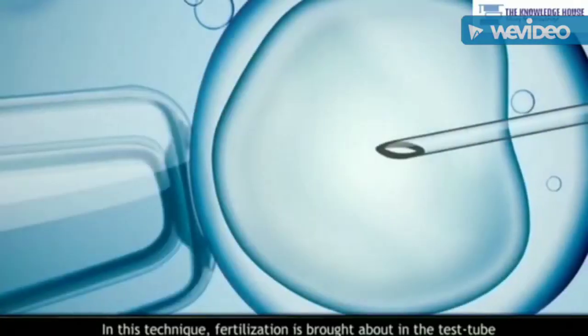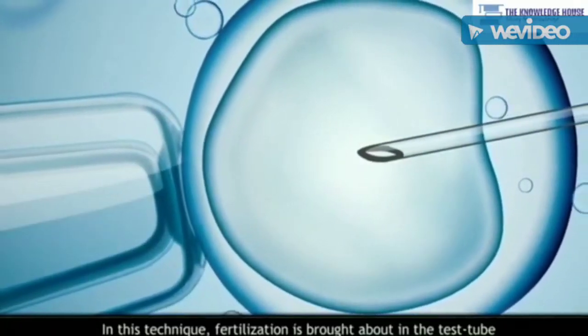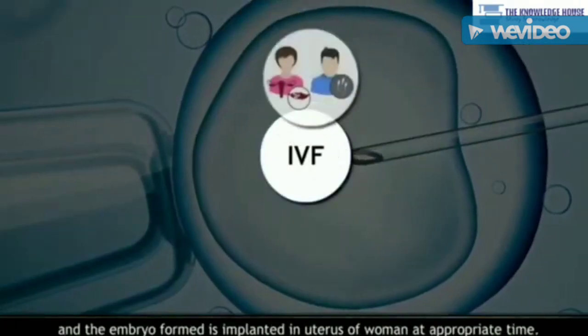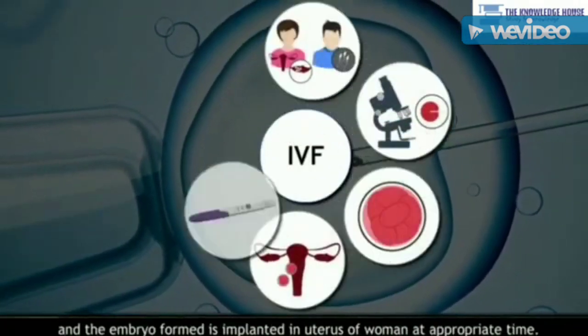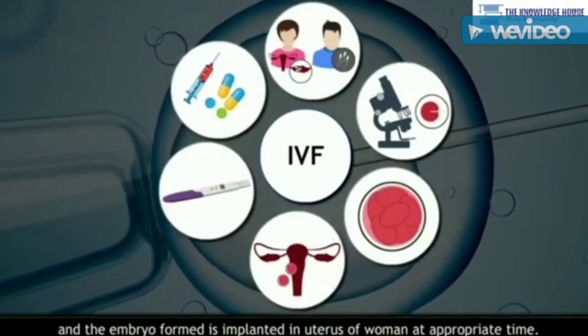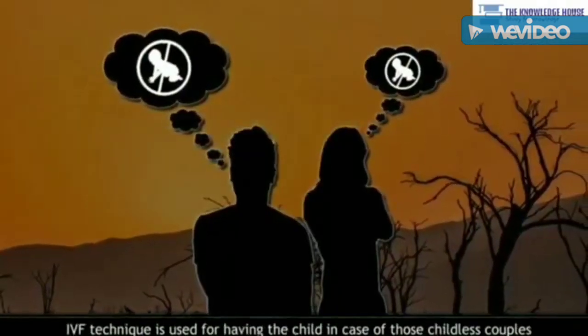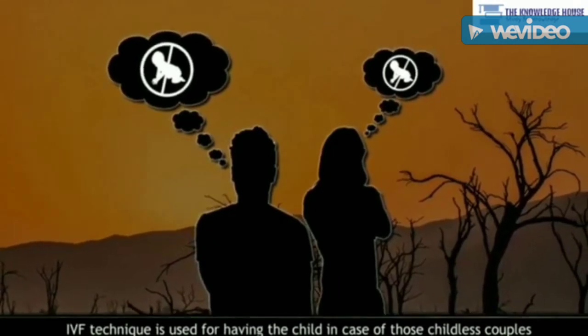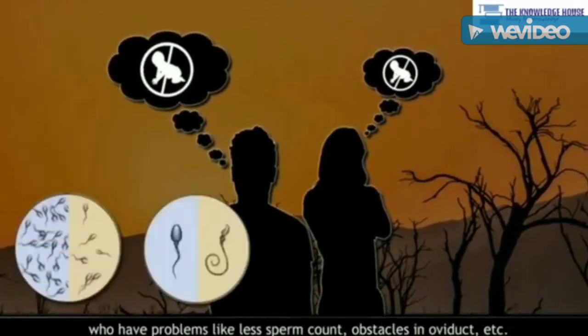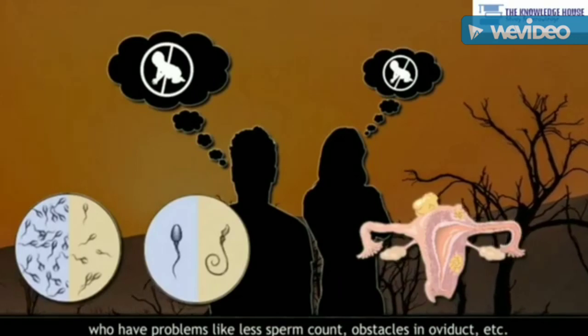In this technique, fertilization is brought about in the test tube and the embryo formed is implanted in the uterus of the woman at the appropriate time. The IVF technique is used for having a child in the case of those childless couples who have problems like low sperm count, obstacles in the oviduct, etc.